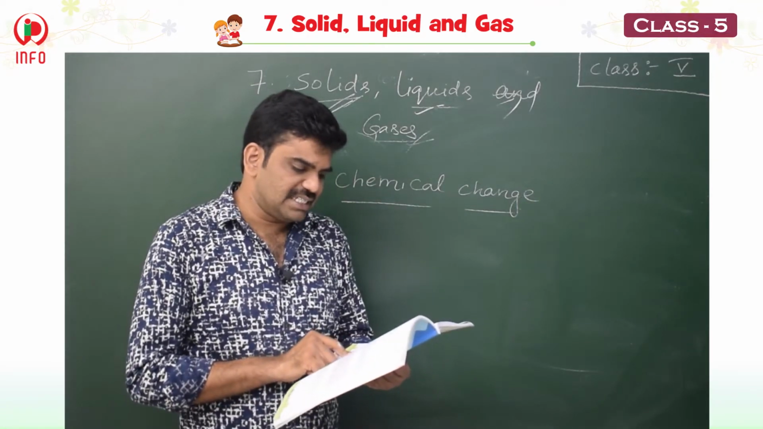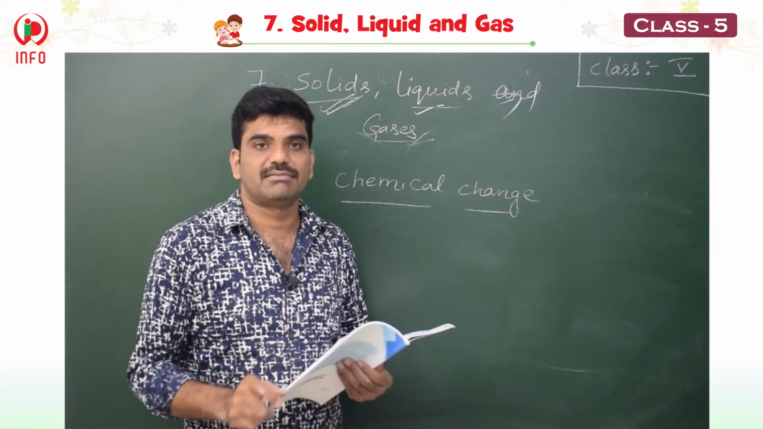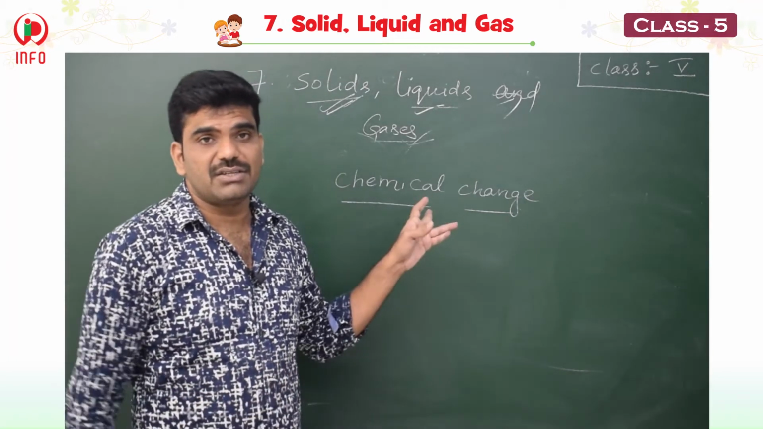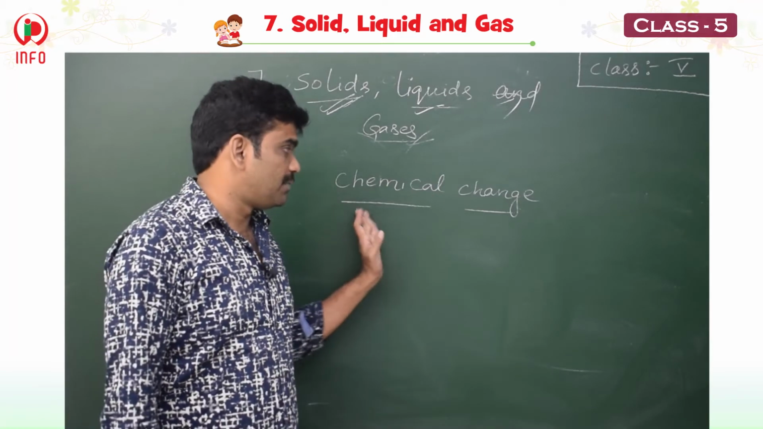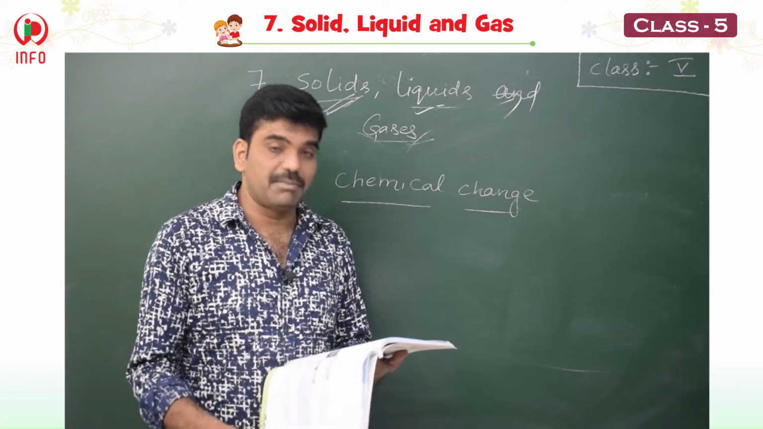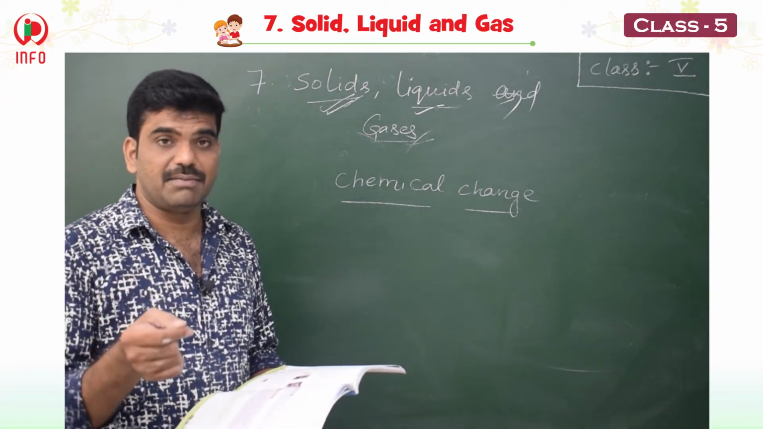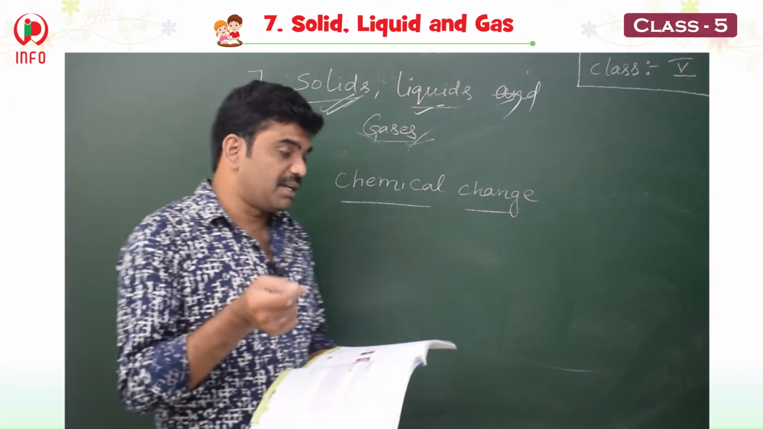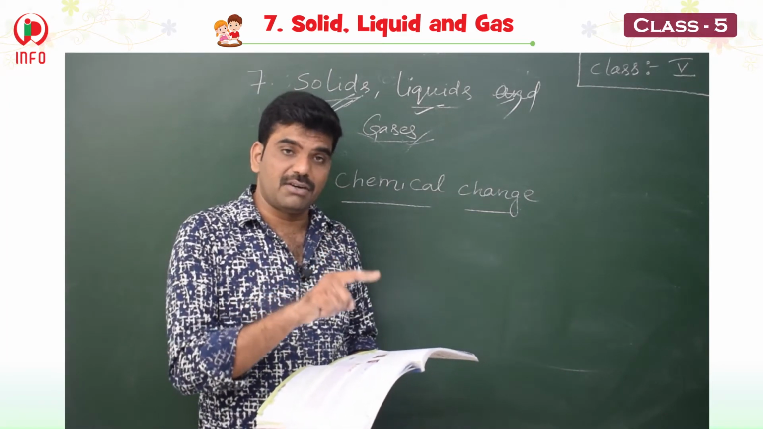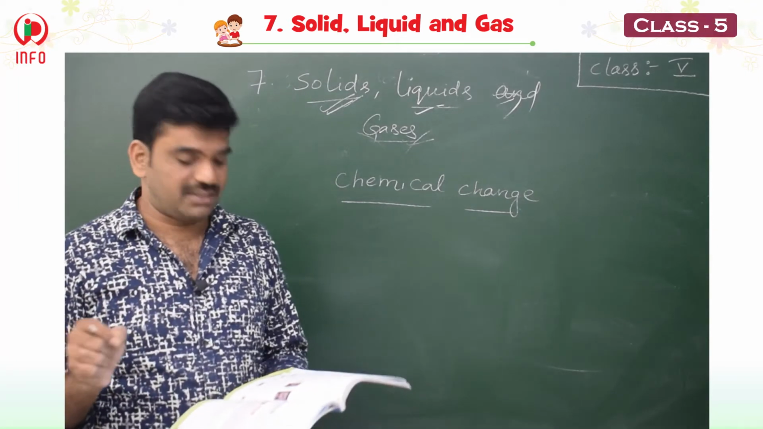Sometimes when we heat a substance strongly, a new substance is formed. In the physical change, no new substance is formed, but in chemical change, new substance is formed. The result is permanent, but in physical change, the result is temporary. Yes, ice can be converted to water, water can be converted to vapor. So those states are not permanent states.